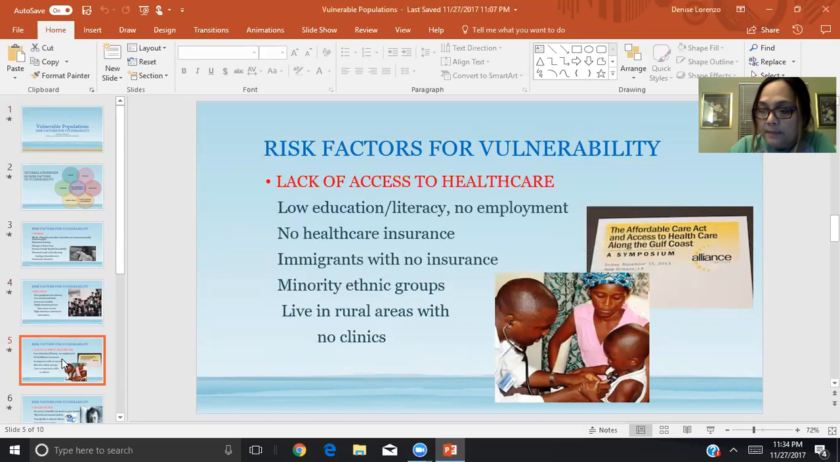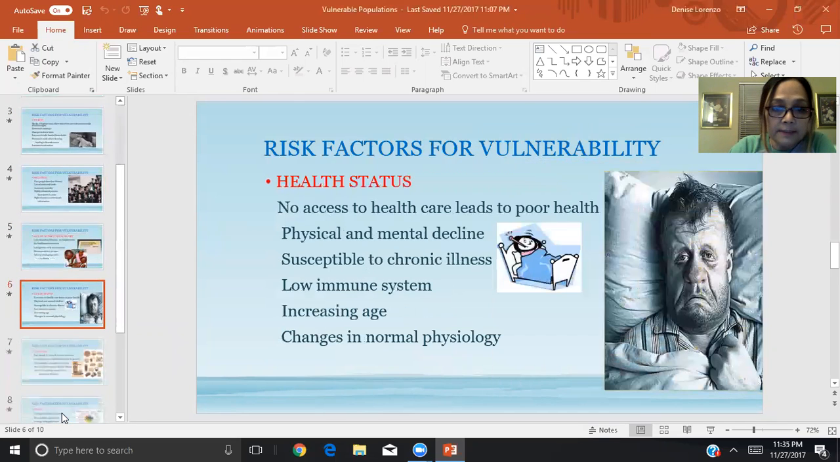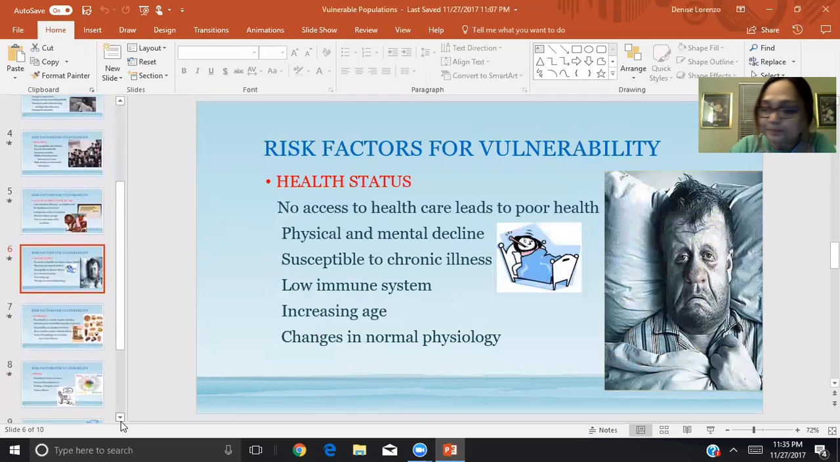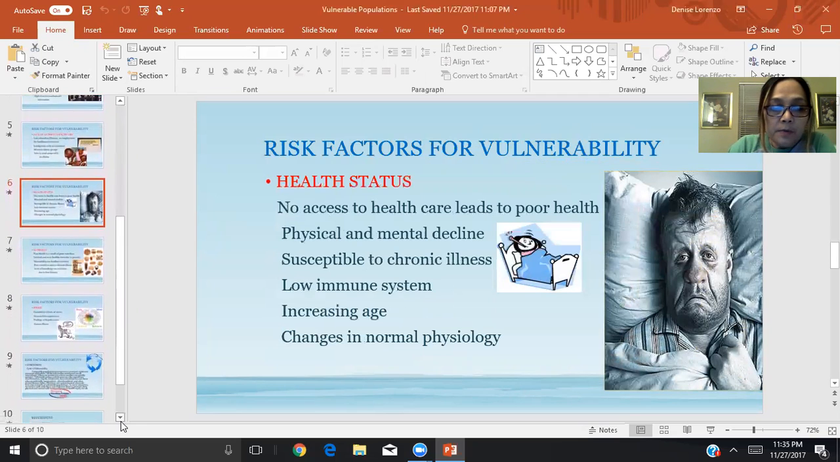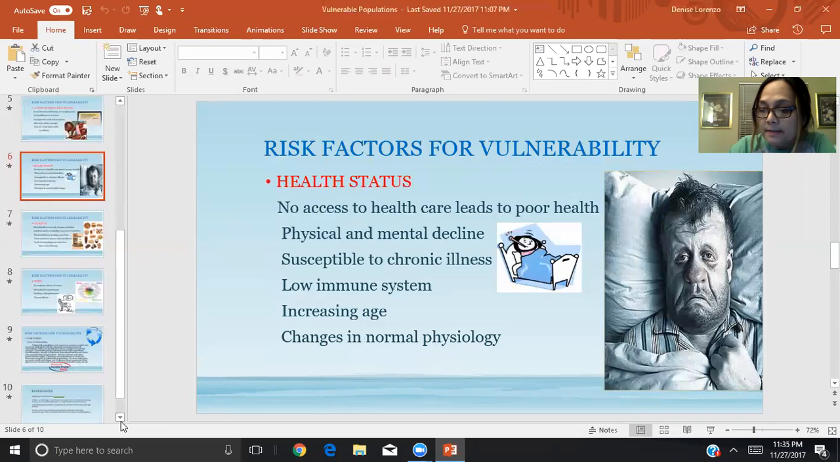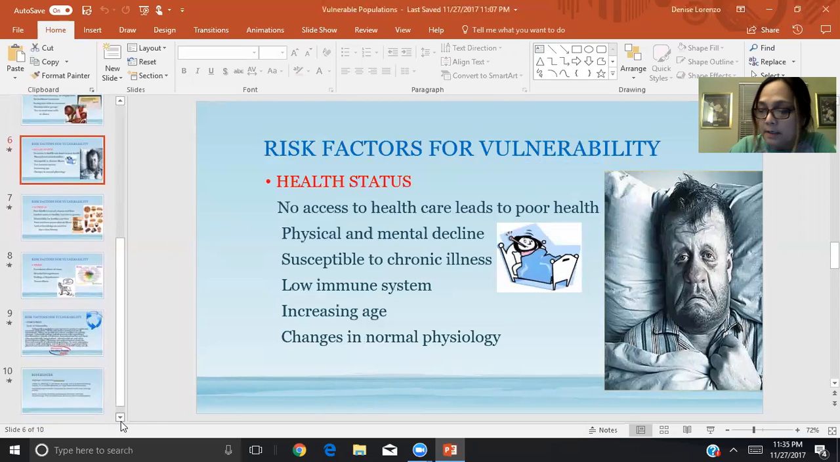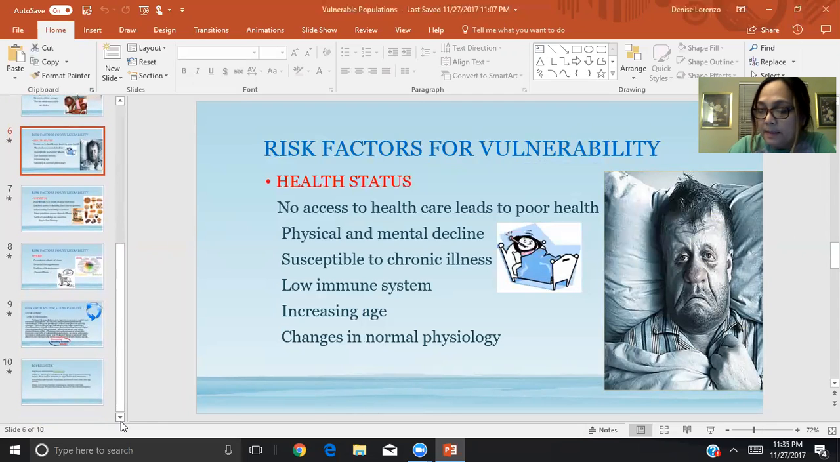An example of these people would be immigrants with no insurance, minority ethnic groups also, or people just living in rural areas with no healthcare providers and no clinics. So if there is lack of access to healthcare, then their health status suffers, leading to the next risk factor of health status. These people, if they do not have access to healthcare, have poor health outcomes. It leads to physical and mental decline.